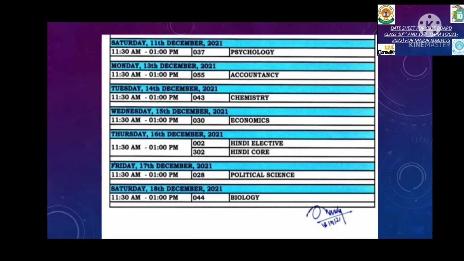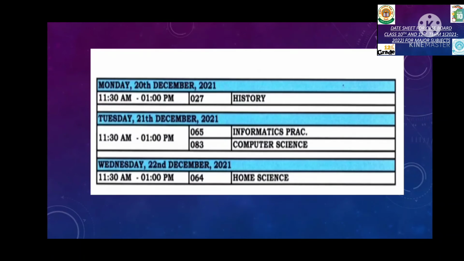16th December, Hindi elective or Hindi core. Then on 17th December, you will be having your political science. 18th December, biology. Then on 20th December, history. 21st December, computer science or informatics. And 22nd December, home science.